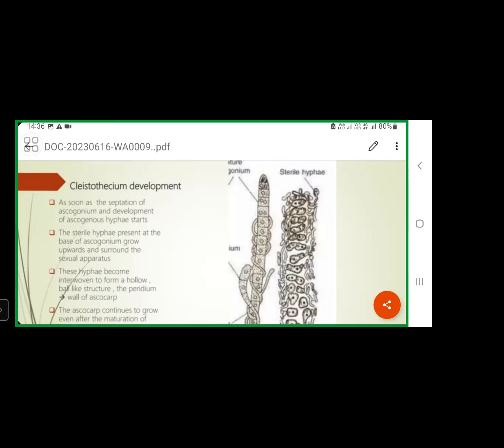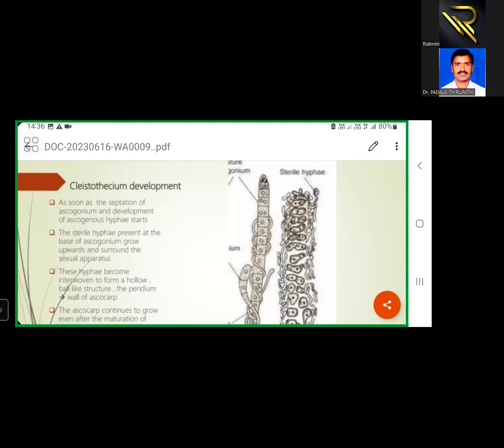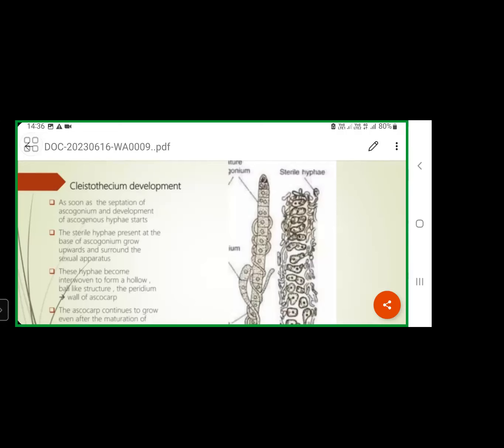Different types of ascocarp formation take place in fungal species. Here, the fruiting body developed in Penicillium vermiculatum is a closed fruiting body. That means there is no opening, no ostiole. A pore-like structure is called ostiole, and that kind of opening is not there in this fruiting body.